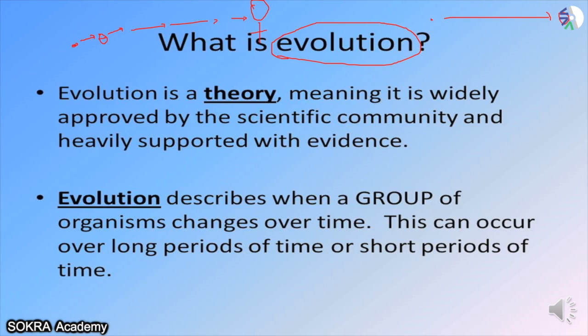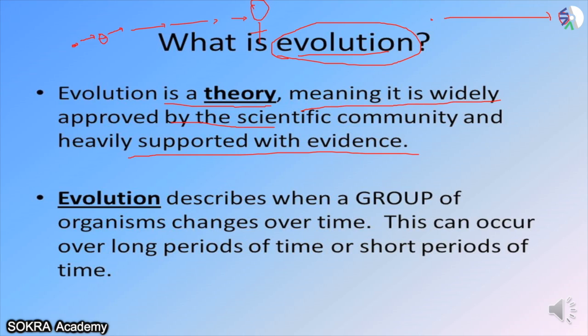Theory here means it is widely approved by the scientific community and heavily supported with evidence. It can be a fact. Evolution is a theory, but majorly it is called a theory. There is a lot of scientific approach to prove this theory, and there are a lot of evidences by which you can prove the theory of evolution, but still people call it a theory. They do not call it a fact because not everything in evolution has been proved.